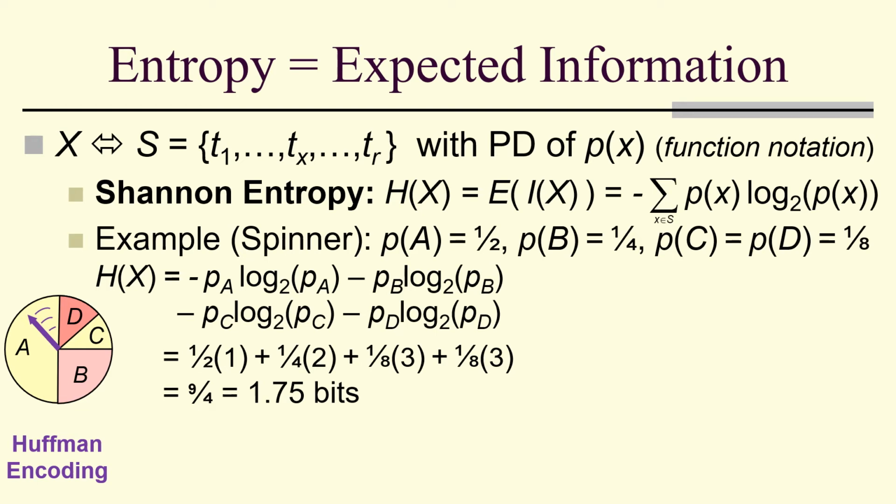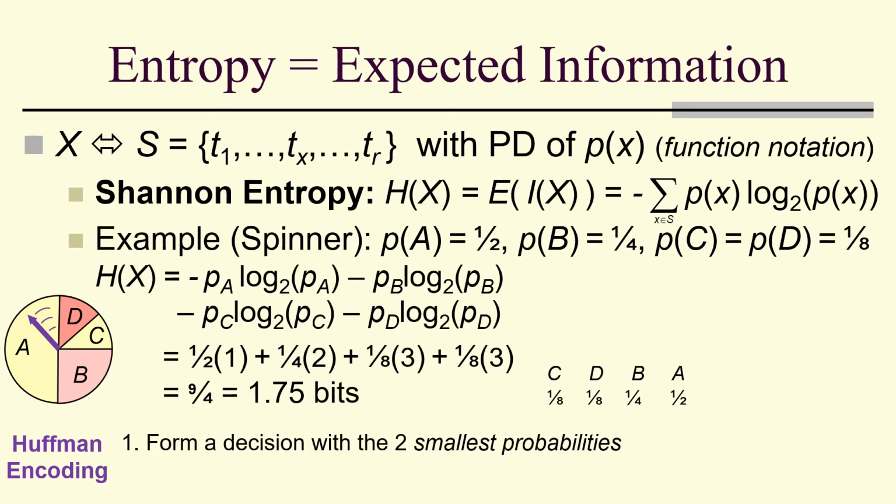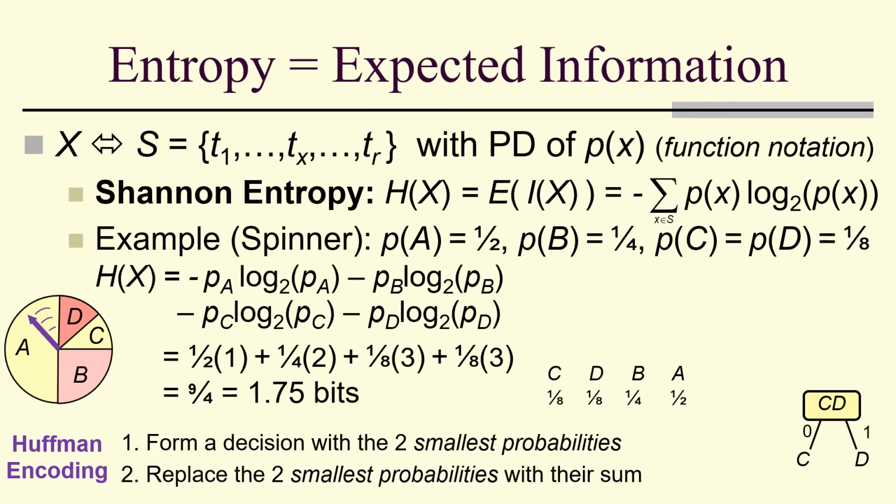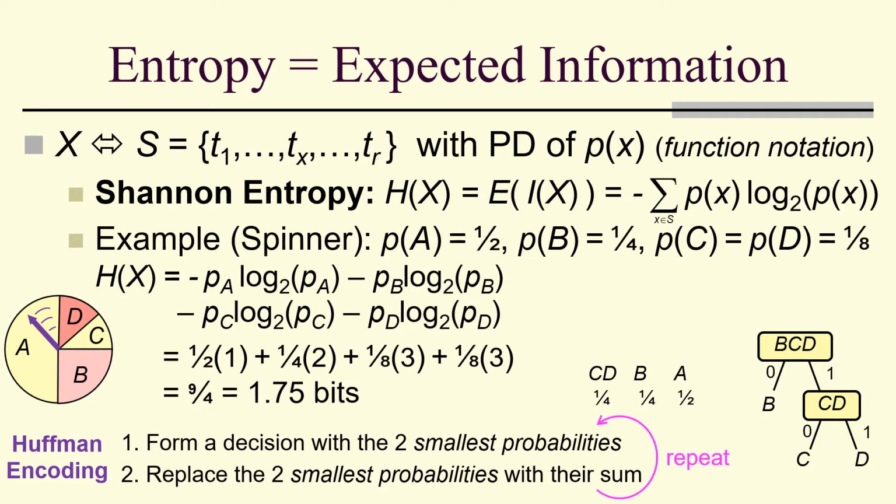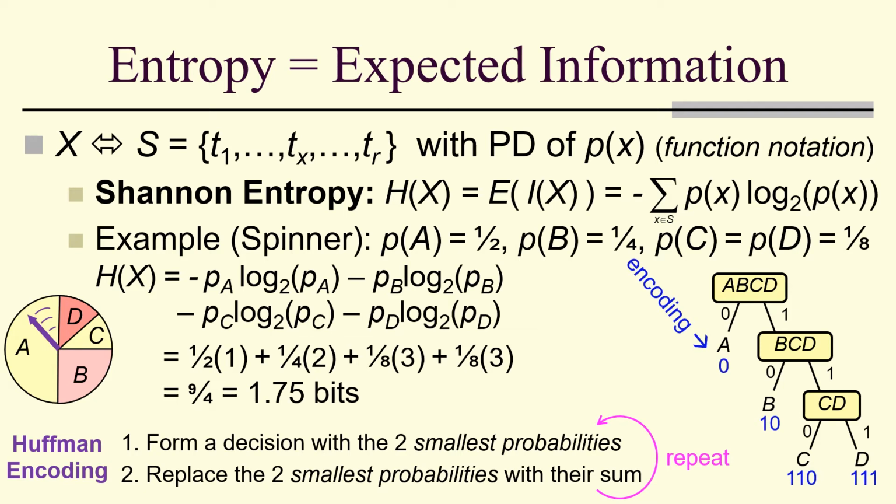Now let's use what's called Huffman encoding. We look at our probabilities for our outcomes. We form a decision with the 2 smallest probabilities, in this case C and D, and then replace the 2 smallest probabilities with their sum. And then we just repeat. We do it again, and we do it again. We get a binary tree that encodes outcomes with these binary strings. And the average code length is 1.75.